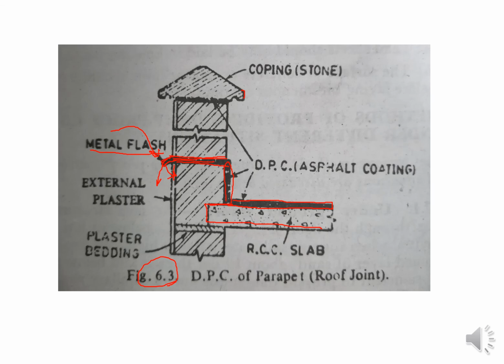So here you are providing the coping. The purpose of providing the coping is the same: you want less interaction or contact of the rainwater with the brick walls, meaning the bricks of the wall. In this way, again, you are providing a small groove inside of it, so that the rainwater, first of all, goes down with the slope, and it is not coming directly on the wall from the top. And then if some water gets a way to come inside, then from this groove it may go down. So it is not going to interact with the sides of the wall and with the top of the wall.